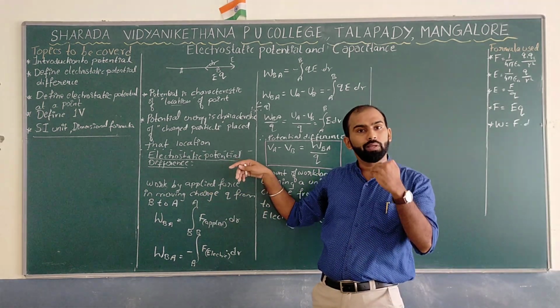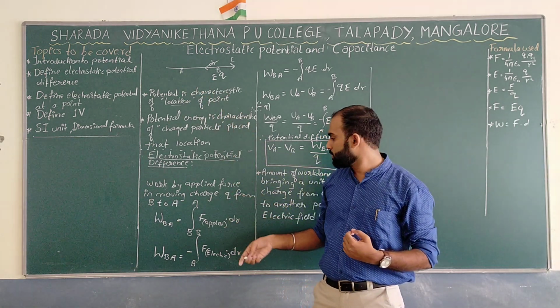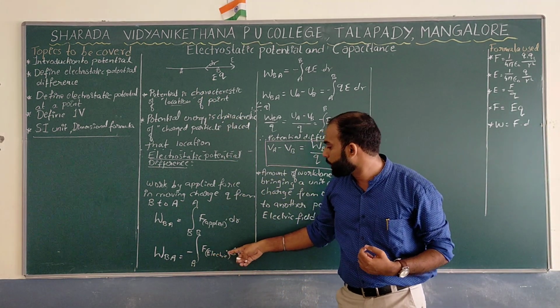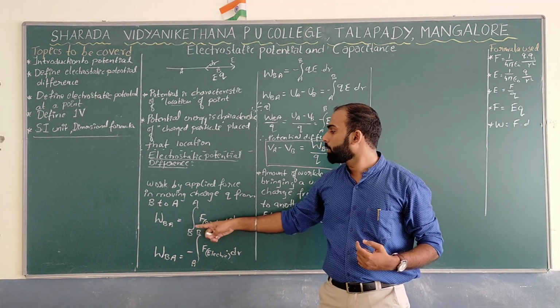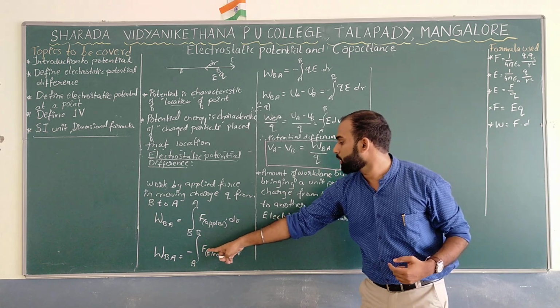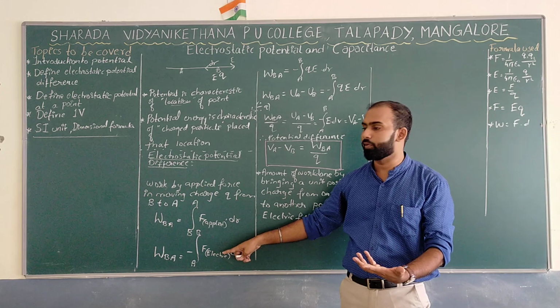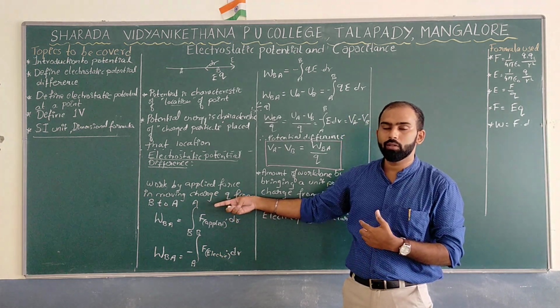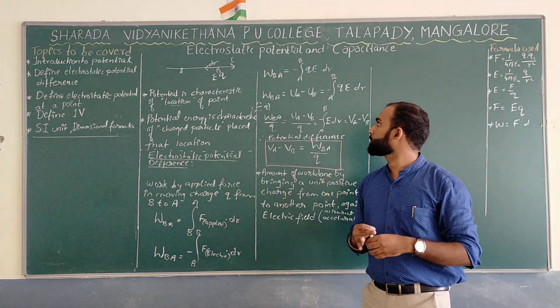Because you are applying the force from B to A. Are you getting it? This is the simplest way I can convey it, by having the limit A to B or B to A, into F into dr. This is the force produced by the electric field in the second case, and in the first, the force applied by us.